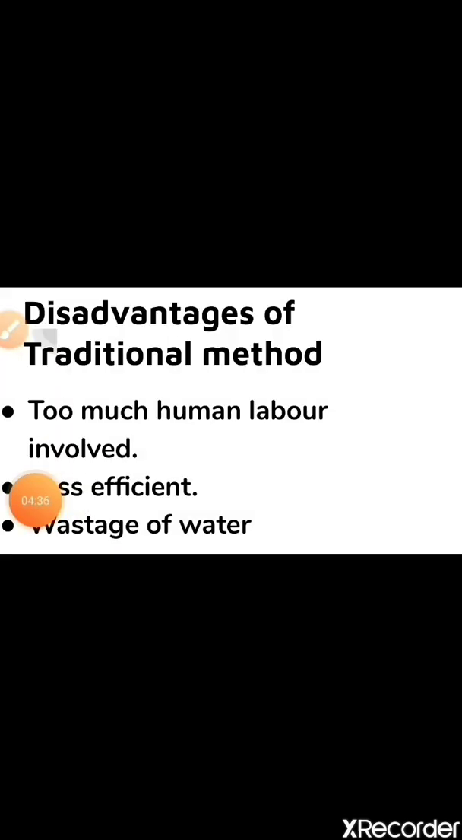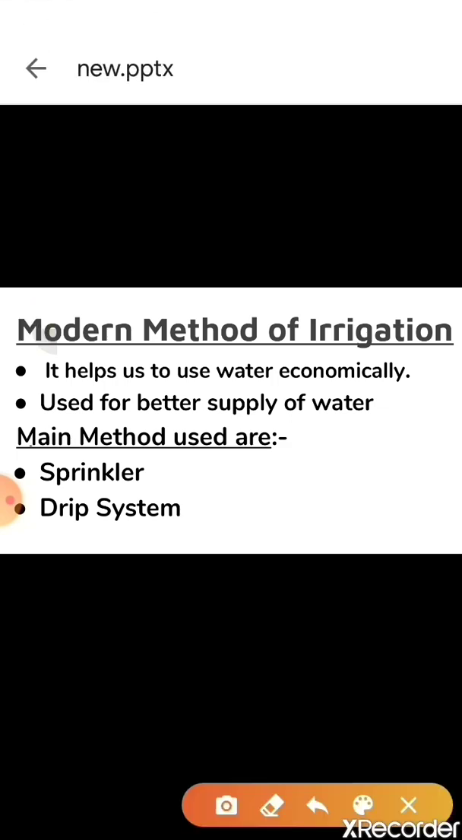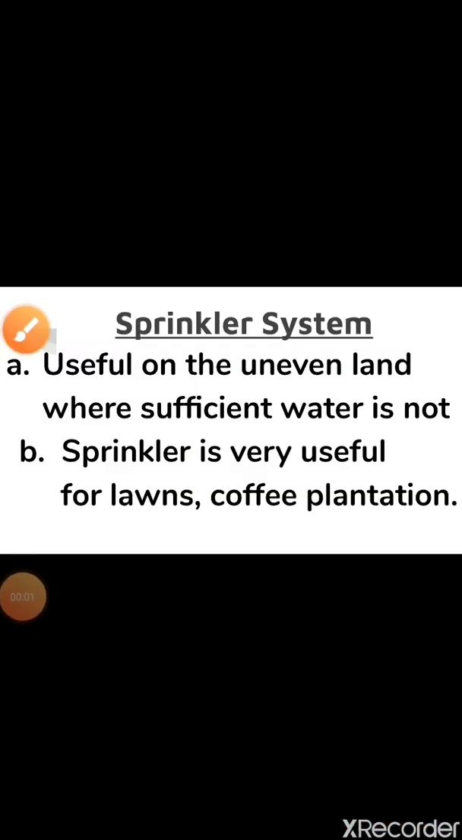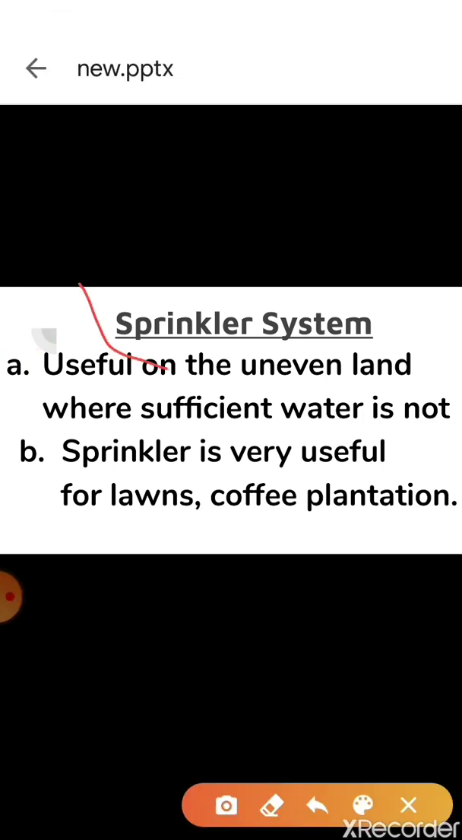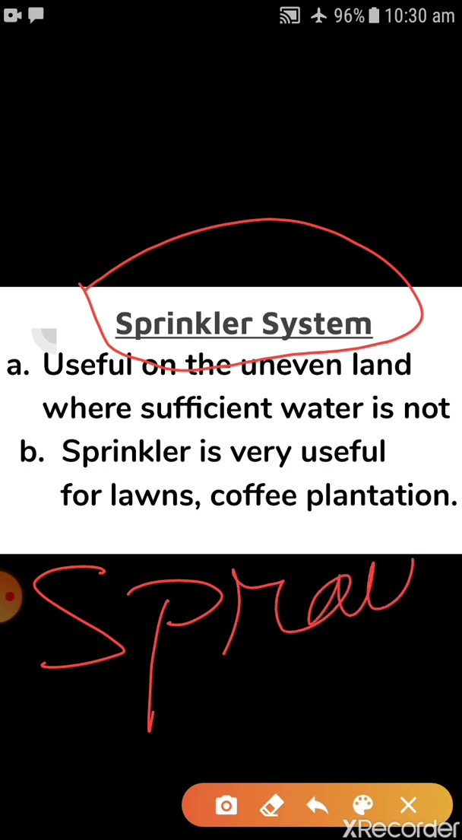So, the modern method of irrigation helps us to use water economically. The main methods used are, first, the sprinkler and, second, the drip system. Let's talk about the modern methods of irrigation, children. First is the sprinkler system. As the name suggests, children, sprinkler means spraying